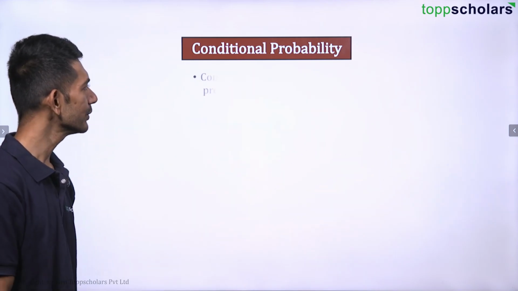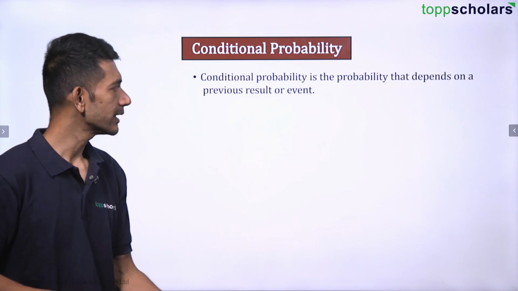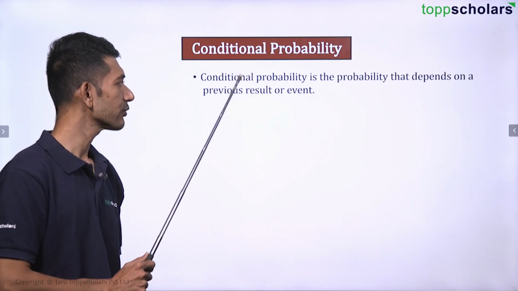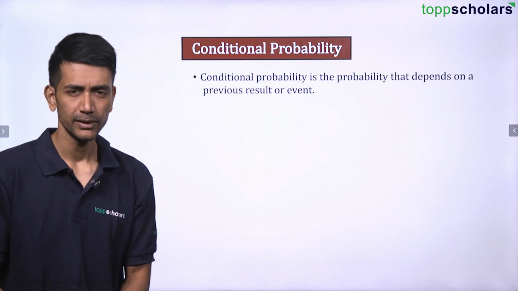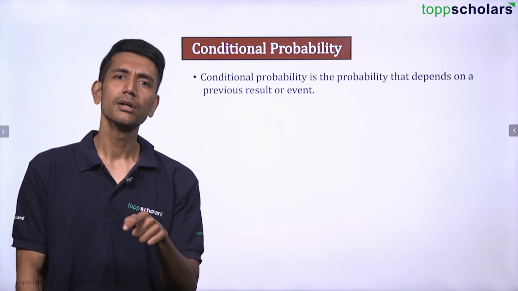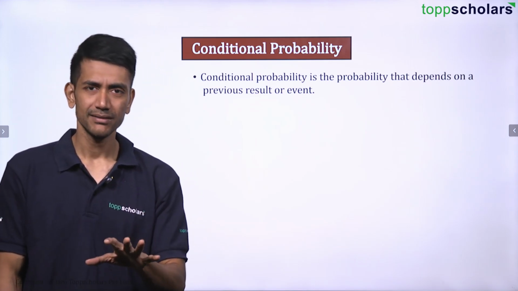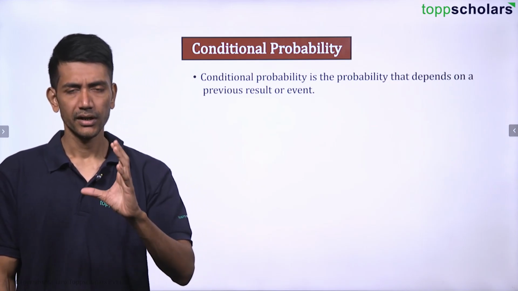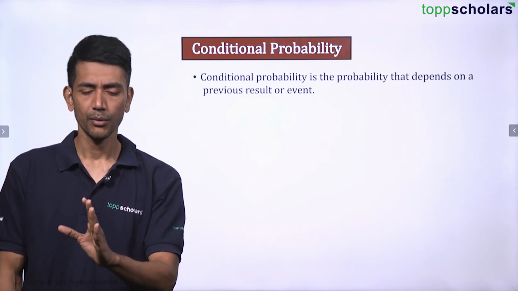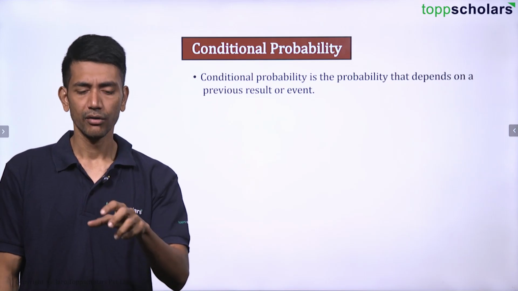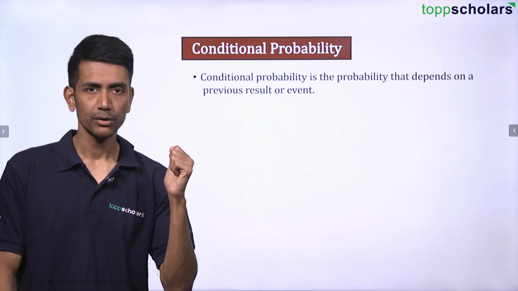Okay, let's continue. Conditional probability is basically the probability that depends on the previous result. A simple example is the same thing. If there are 2 blue balls and 3 red balls, what is the probability of getting a blue ball? You find out the probability of that.